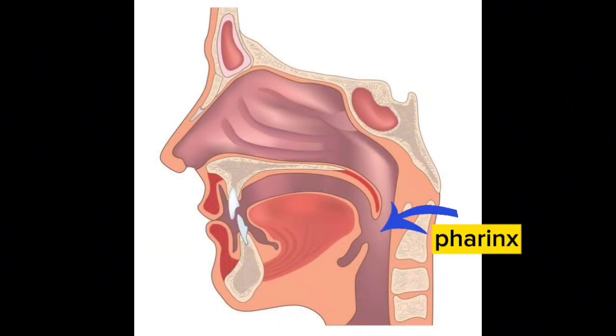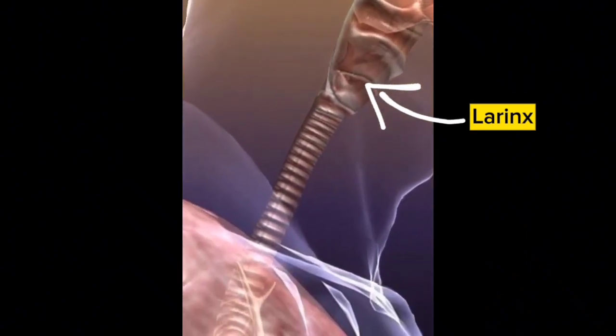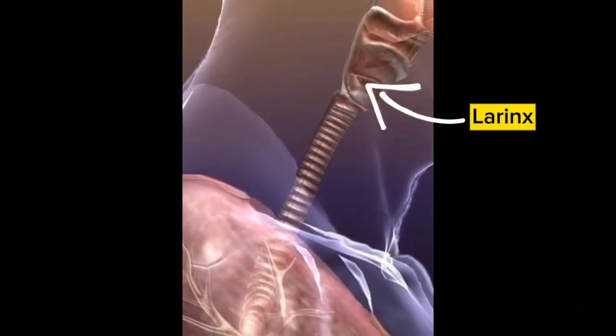Second, pharynx. The pharynx is the branching cavity leading to the digestive tract, the esophagus, the respiratory tract, the trachea, and the passage to the nasal cavity. Third, larynx. The larynx plays a role in voice formation and protects the airway from food and fluid ingress.